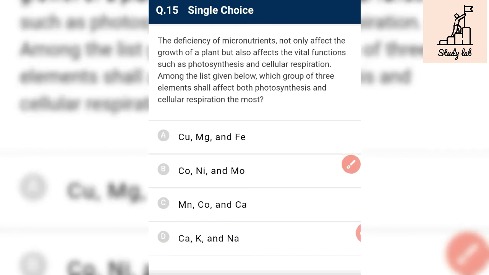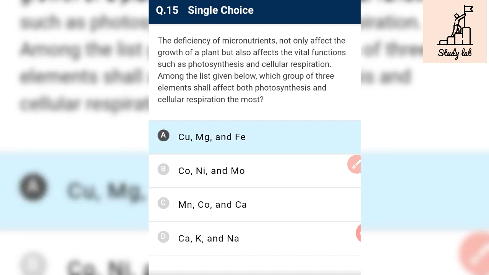The deficiency of micronutrient not only affect the growth of plant but also affect the vital functions such as photosynthesis and respiration. Okay, among the list given below, which group of 3 elements shall affect both photosynthesis and cellular respiration the most? See, copper, magnesium and iron. Copper, magnesium and iron will affect both, because copper and iron are present in most of the cytochromes, and magnesium is the activator of most of the enzymes involved in both photosynthesis as well as respiration.